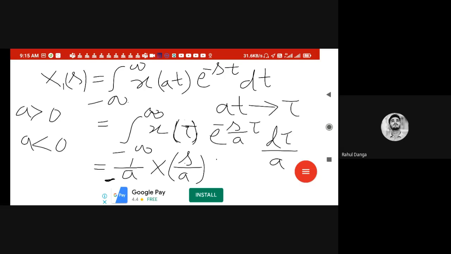If I combine these two cases into a single case, whether a is greater than 0 or less than 0, and I want to write the answer in one line, what do I have to do? Is that so?